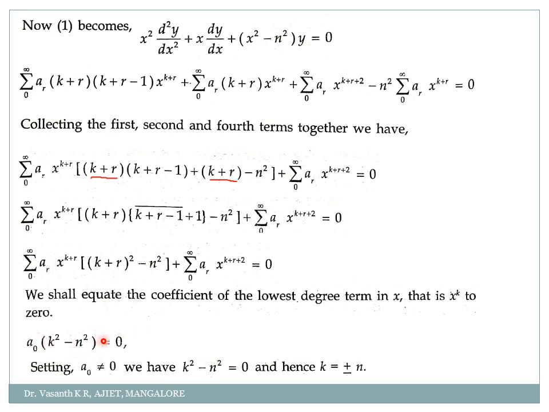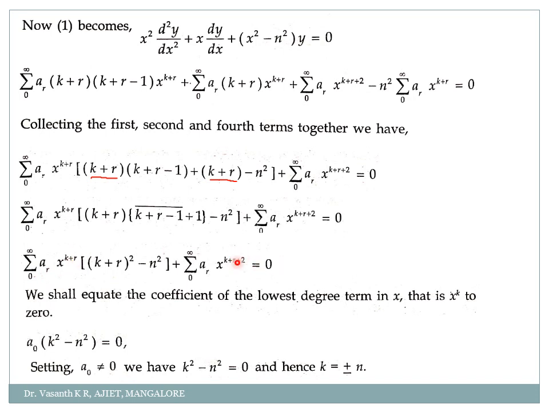Done? So in this we shall consider the first term not equal to 0. a naught cannot be 0. So which can be 0? The second term can be 0, that is k square minus n square can be equal to 0. So I will get k is equal to plus or minus n. Clear? Okay. Next what shall we do? We shall compare the coefficient of the next degree, that is x power k plus 1.